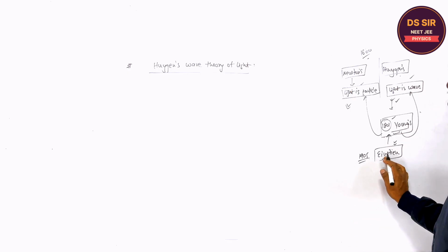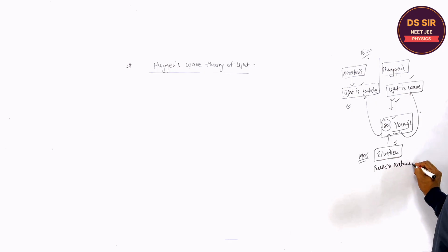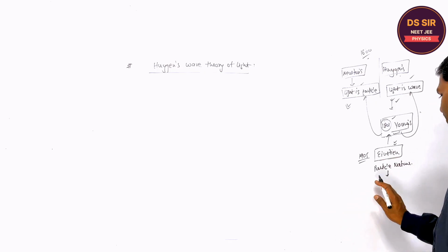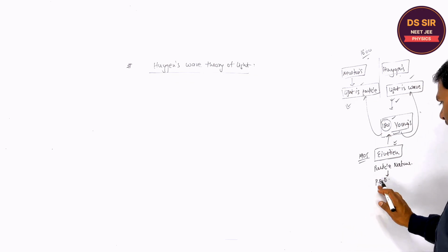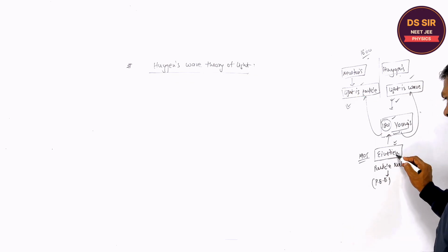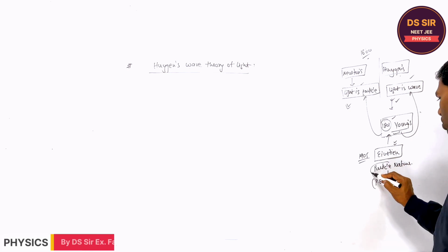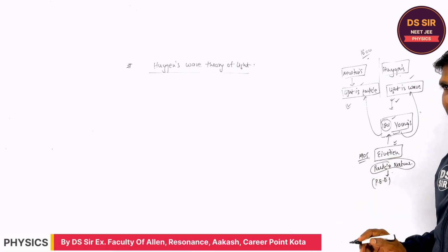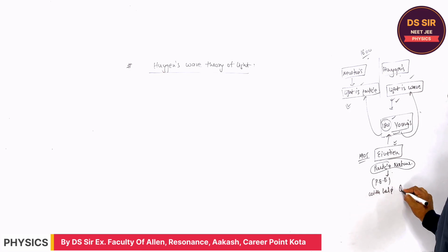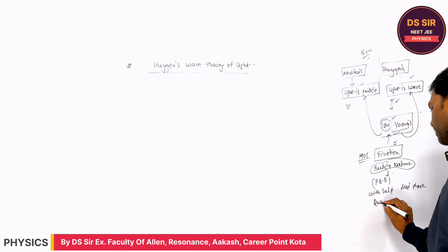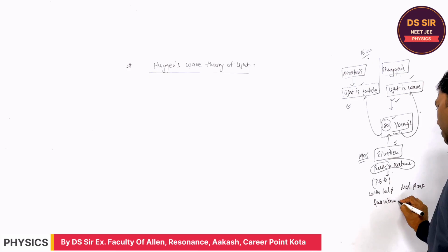On the basis of the particle nature of light, he explained what? The photoelectric effect. Einstein explained the photoelectric effect on the particle nature of light with the help of quantum theory, Max Planck's quantum theory. Is it clear or not?